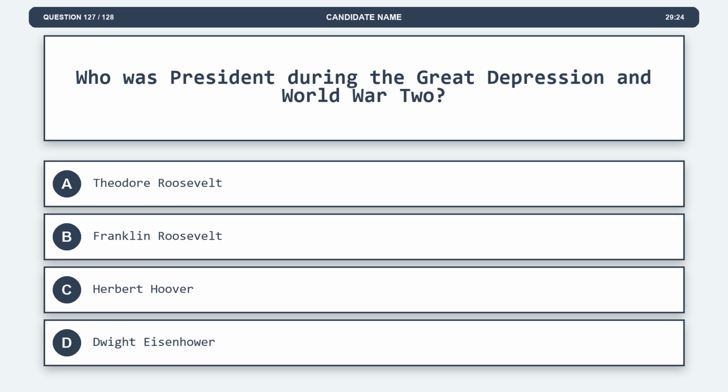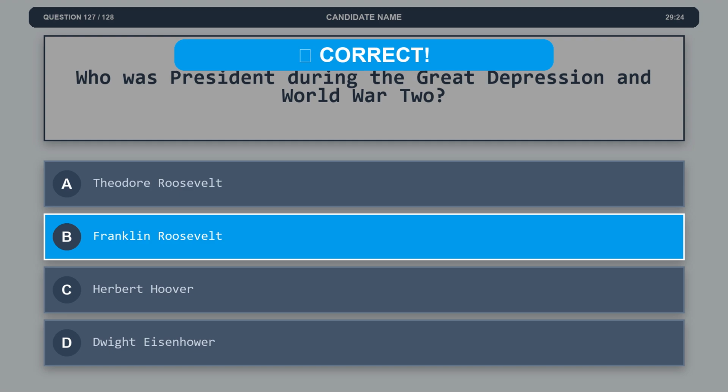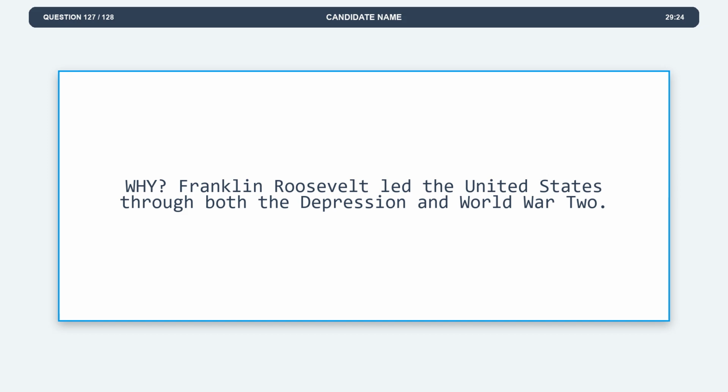Question 127. Who was president during the Great Depression and World War II? Option A. Theodore Roosevelt. Option B. Franklin Roosevelt. Option C. Herbert Hoover. Option D. Dwight Eisenhower. The correct answer is option B. Franklin Roosevelt. Explanation. Franklin Roosevelt led the United States through both the Depression and World War II.